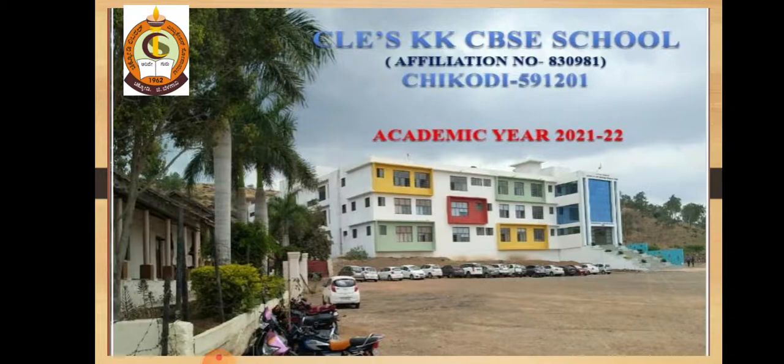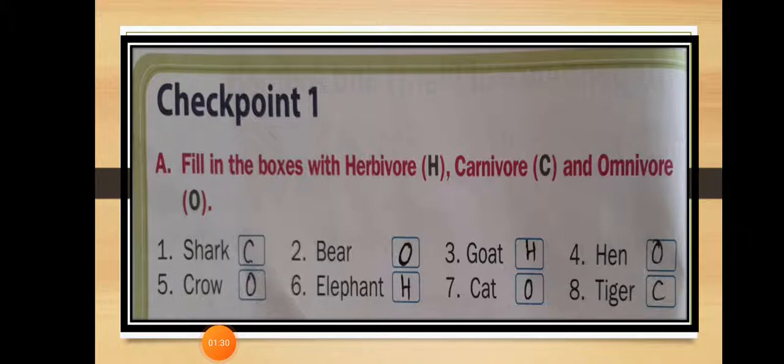On the basis of herbivore, carnivore and omnivore, I have given you one homework to write H, C and O for the herbivore, carnivore and the omnivore. So let us see what the answers to those homework questions are. Dear students, are you ready to check your answers? Okay, shall we begin? The answers are now on your screen.